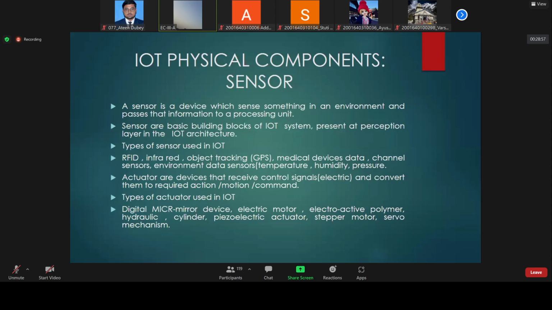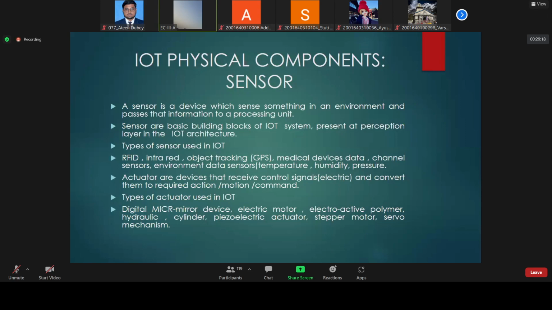One element is the embedded system: microcontroller, sensors, and actuators together make an embedded system, which is a very important part of IoT.